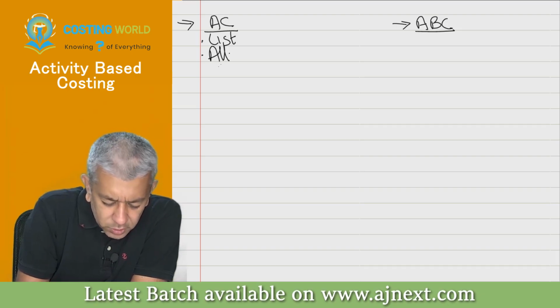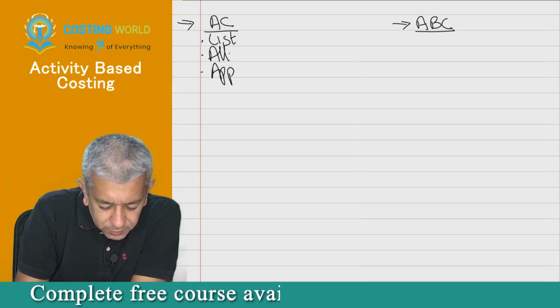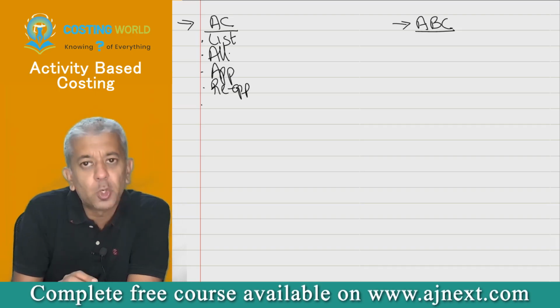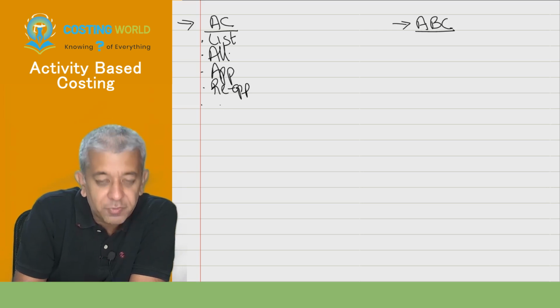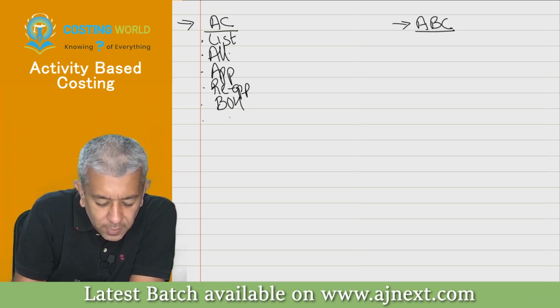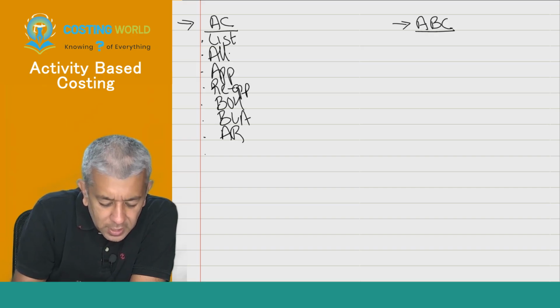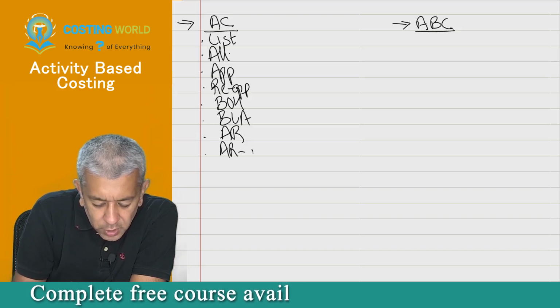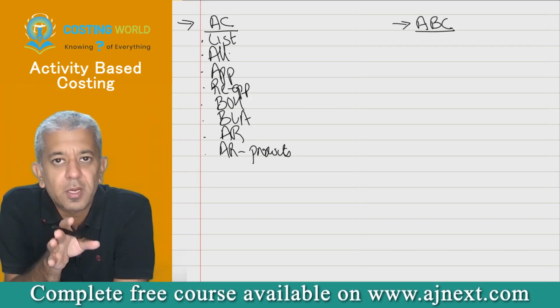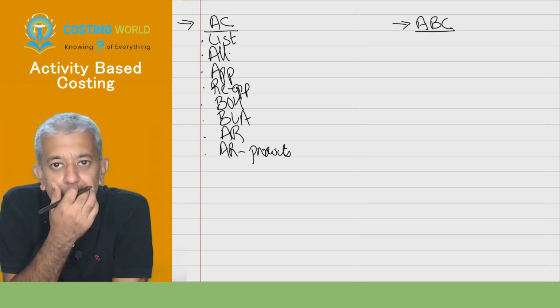Go for allocation, apportionment, reapportionment. Once that is done, total the overheads of the production departments. You will get your BOH, divide by BLA, you will get your absorption rate, apply the absorption rate to the products, and that is how you will get your overheads per unit.